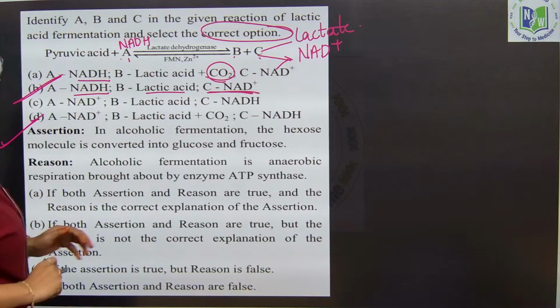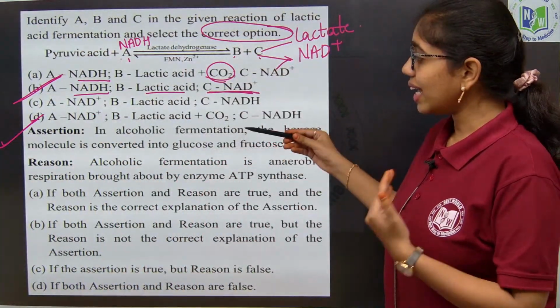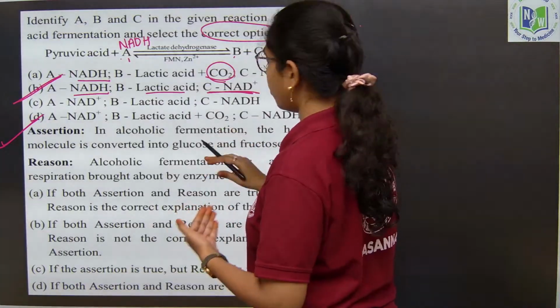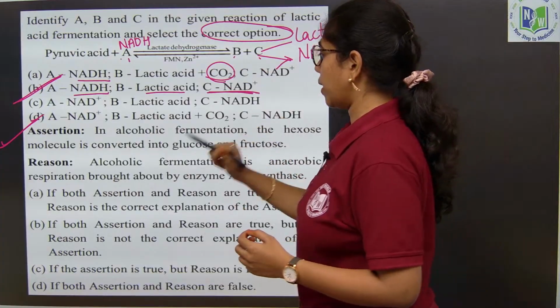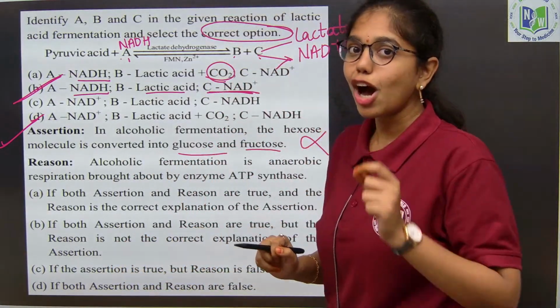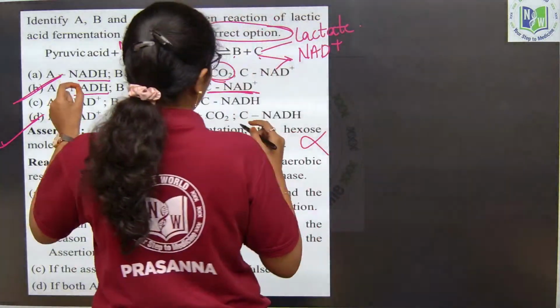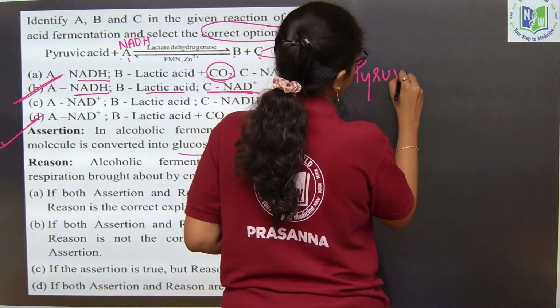Look into this question, beta, again an assertion and reason type of question, wherein the assertion says in alcoholic fermentation the hexose molecule is converted to glucose and fructose. Wrong, na? In alcoholic fermentation what will happen? Primarily it starts with what, beta? Pyruvic acid.